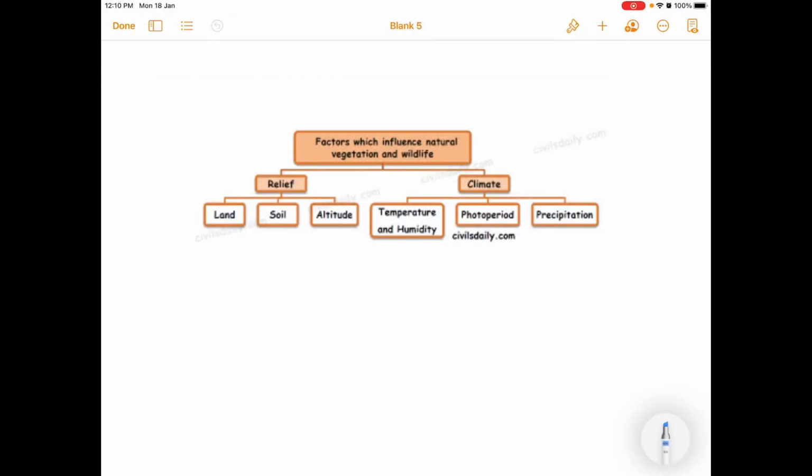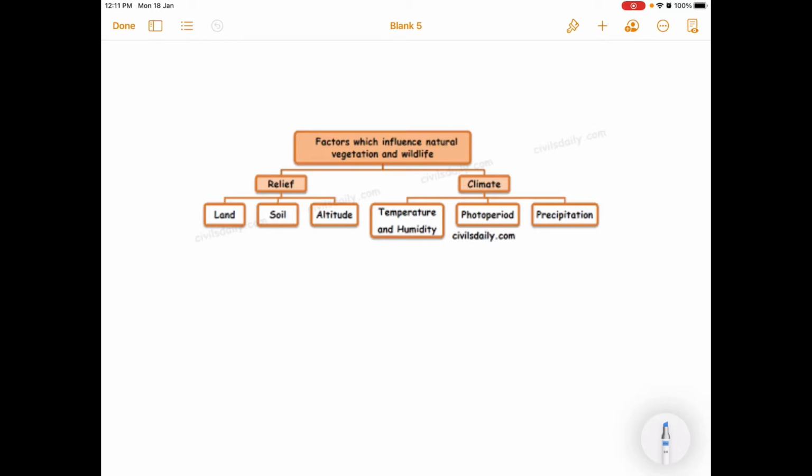And why are there variations in the different natural regions? That is because of the difference in climate. The climatic conditions are different in different natural regions, and the climate influences the type of soil, flora, fauna and the vegetation of the region.